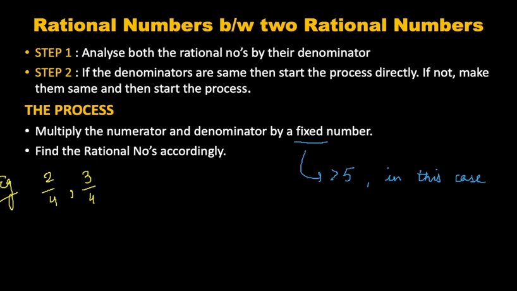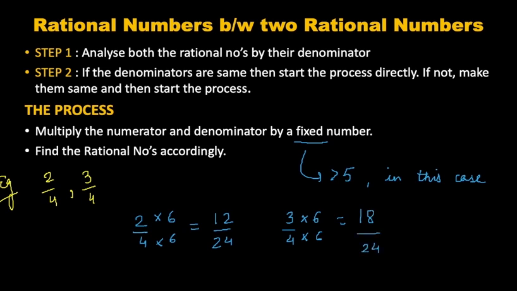2 by 4 multiplied by 6 yields 12 by 24, and 3 by 4 multiplied by 6 yields 18 by 24. Now I can find the rational numbers easily.